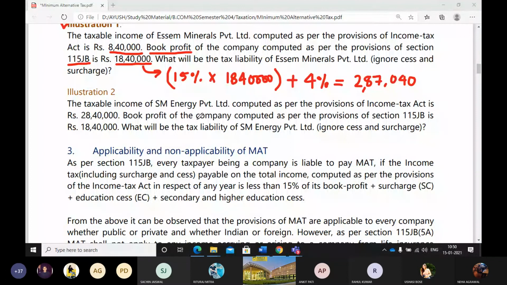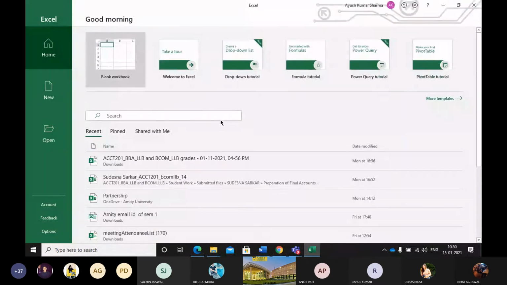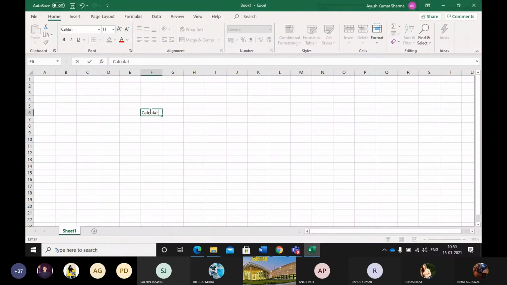Just see how to write. Just write the heading: calculation of minimum alternative tax under section 115 JB.